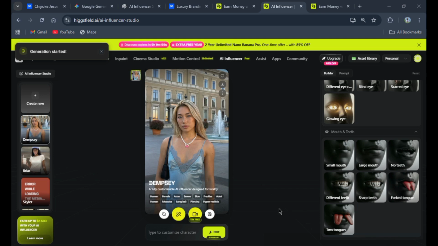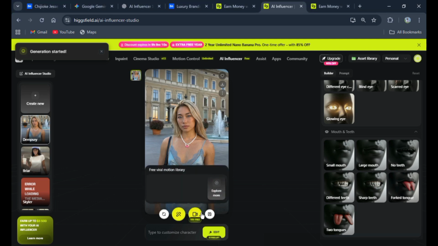So once your character is ready, you've done the editing, you've gotten exactly the AI influencer you want, the next thing is for you to add motion. You bring them to life using Higgsfield motion engine. This allows controlled, expressive movements, not stiff AI motion. You can generate videos up to 30 seconds, HD quality, perfect for short reels, TikToks, and more. So I'm just going to come over here where it says video, and then I'll click on it.